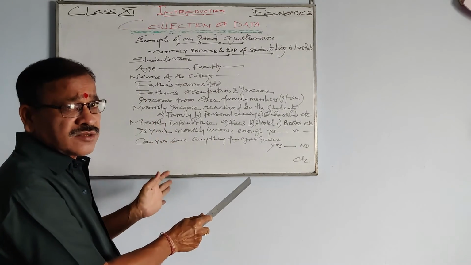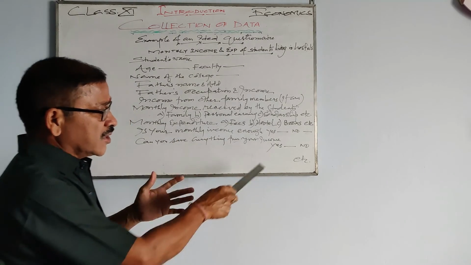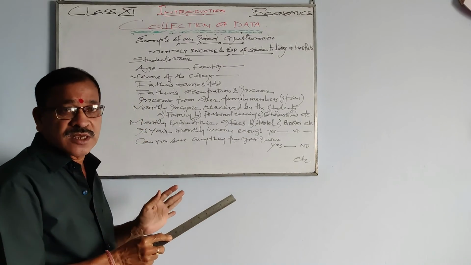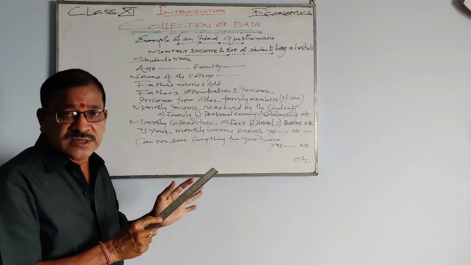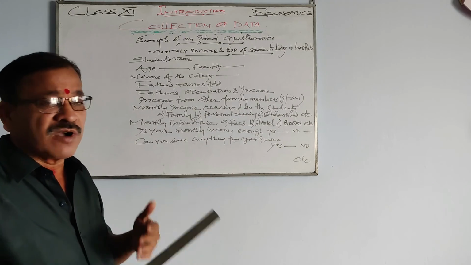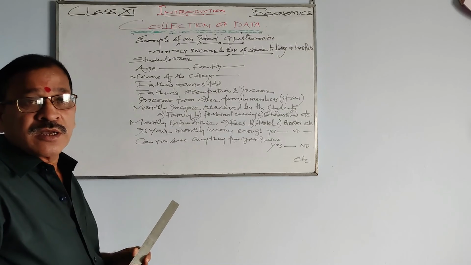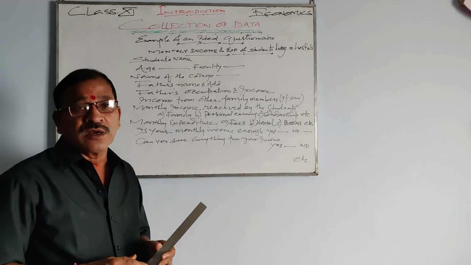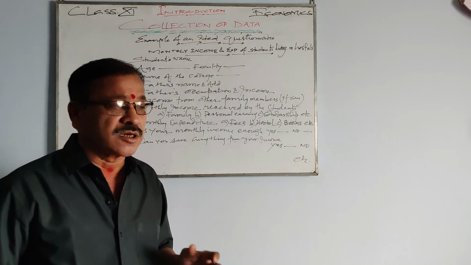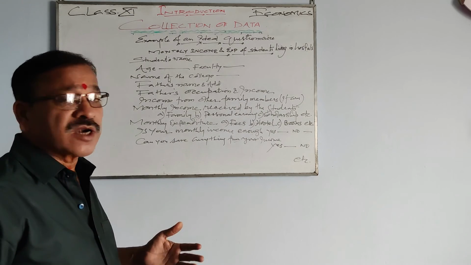It's not that these are the only questions you need to ask. If you feel some more questions are needed, you can ask them. Basically, the outline of our questionnaire should be like this. This is one of the methods of collecting primary data, and while following this method, the questionnaire can be prepared like this. I have given a sample questionnaire. I hope my video helps you understand the topic of collection of data, and any question from it you can easily answer.